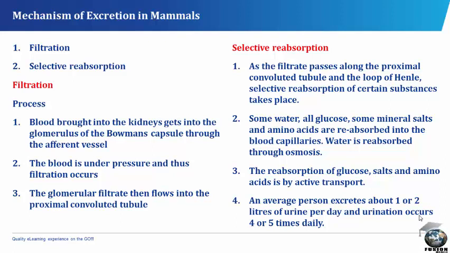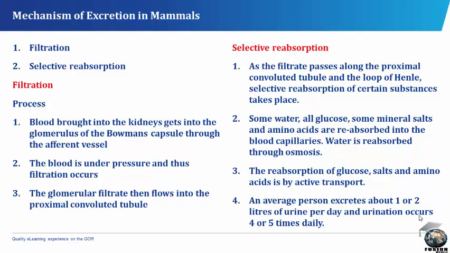Some water and salts together with urea and other nitrogenous waste are not reabsorbed. This watery fluid flows into the distal tubule where some water is reabsorbed. The resulting fluid, known as urine, then flows into the collecting tubule and from here to the pelvis and finally into the bladder for temporary storage. When the bladder is full, the urethral sphincter relaxes, allowing the urine to pass out of the body through the urethra. An average person excretes about 1 to 2 liters of urine per day, and urination may occur 4 or